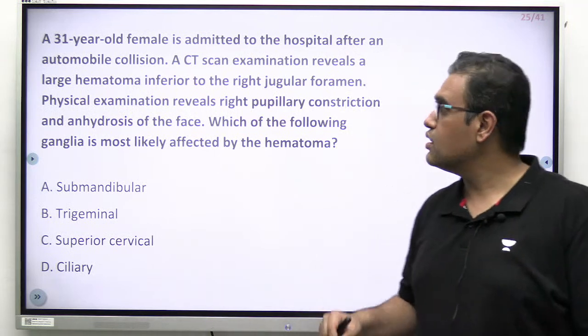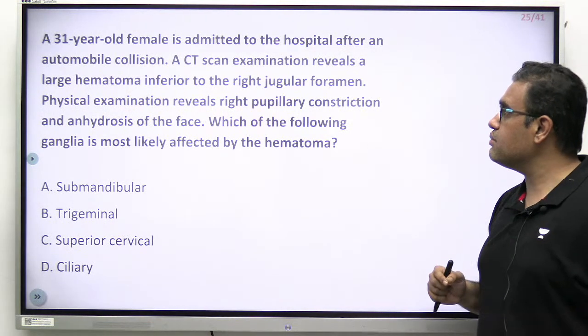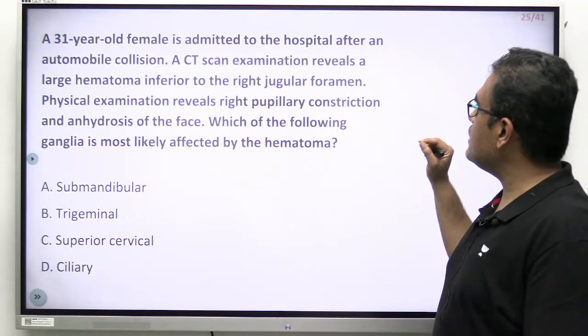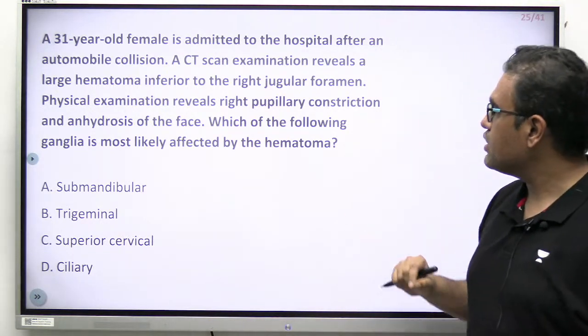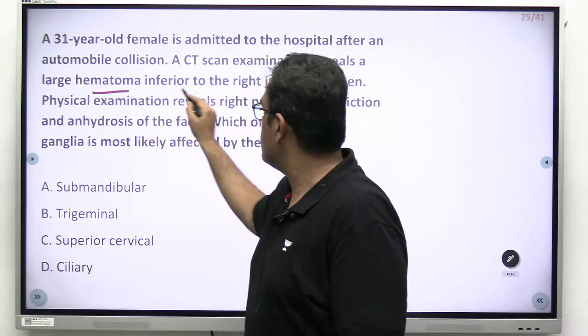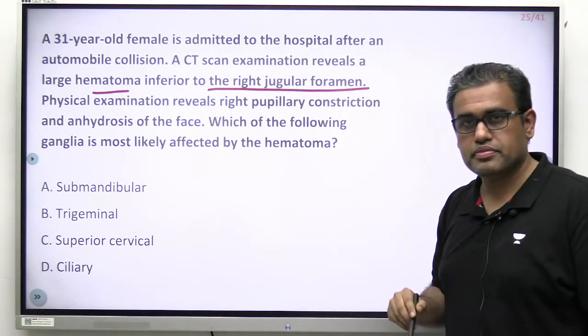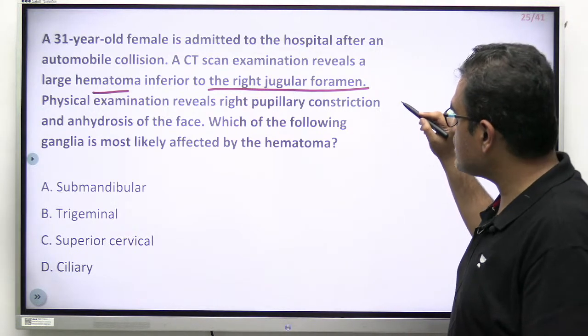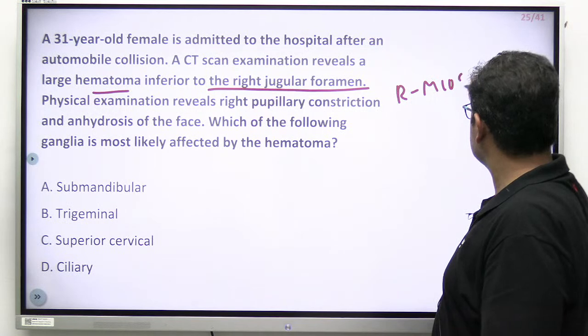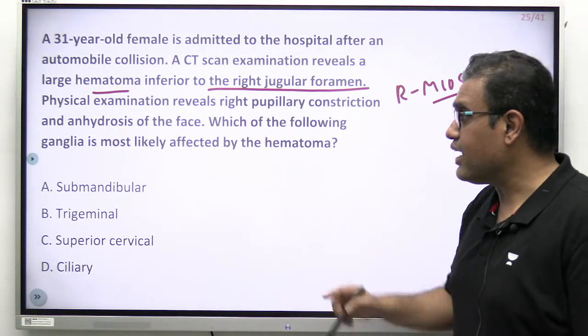Here it is. A 31-year-old female is admitted to the hospital after an automobile collision. CT reveals a large hematoma inferior to the right jugular foramen. So there is a hematoma just below the right jugular foramen. Physical examination reveals right pupillary constriction, meiosis, and anhydrosis of the face.